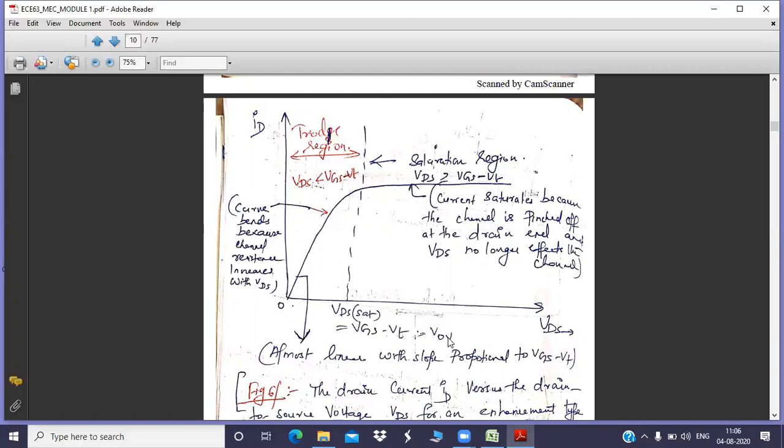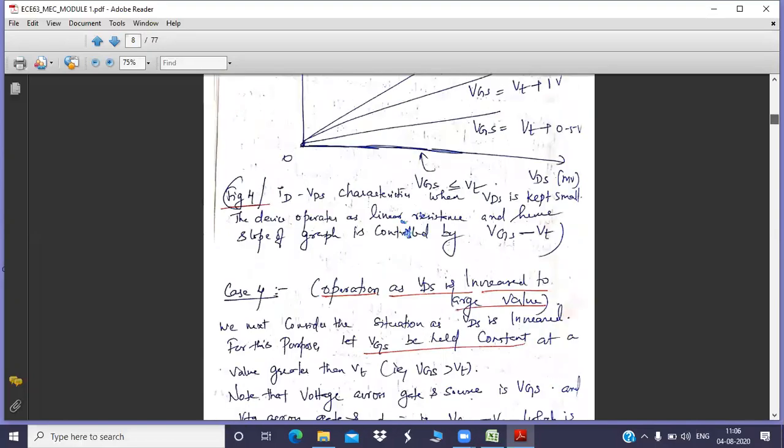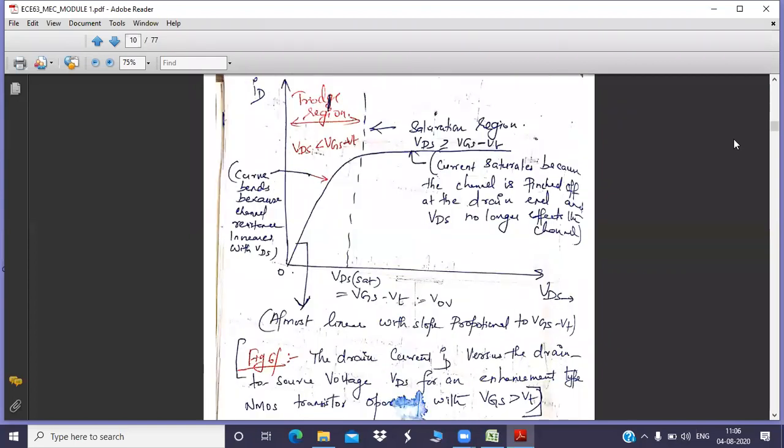So this is the characteristics curve for case 4. Got the difference between case 3 and case 4? In case 3, you have applied a very small voltage, so there you have a linear graph. But in case 4, you have increased the voltage VDS beyond VGS minus VT. That is, you have got a saturation region, meaning there is no more effect on the current flow. The current is almost constant.